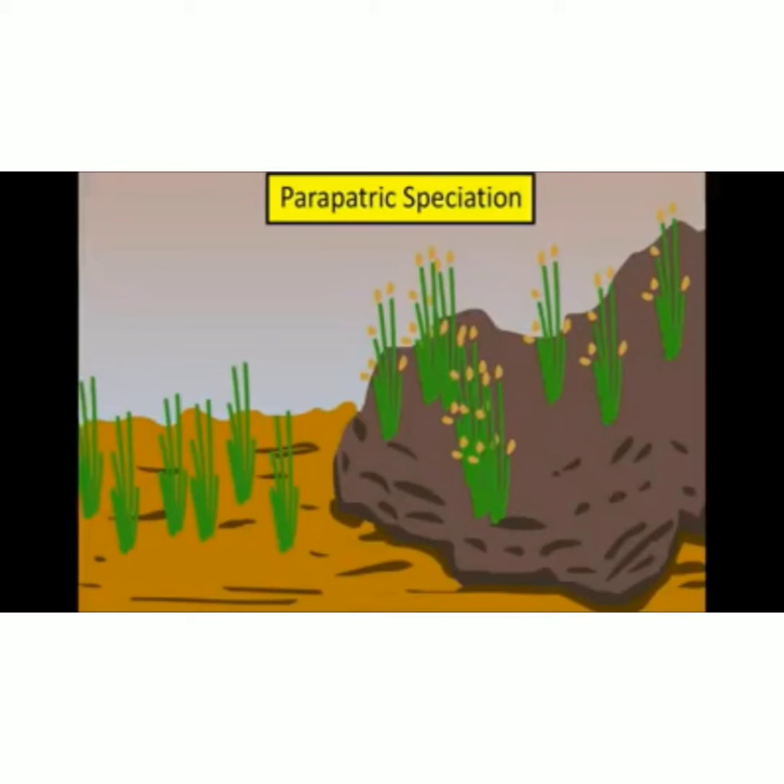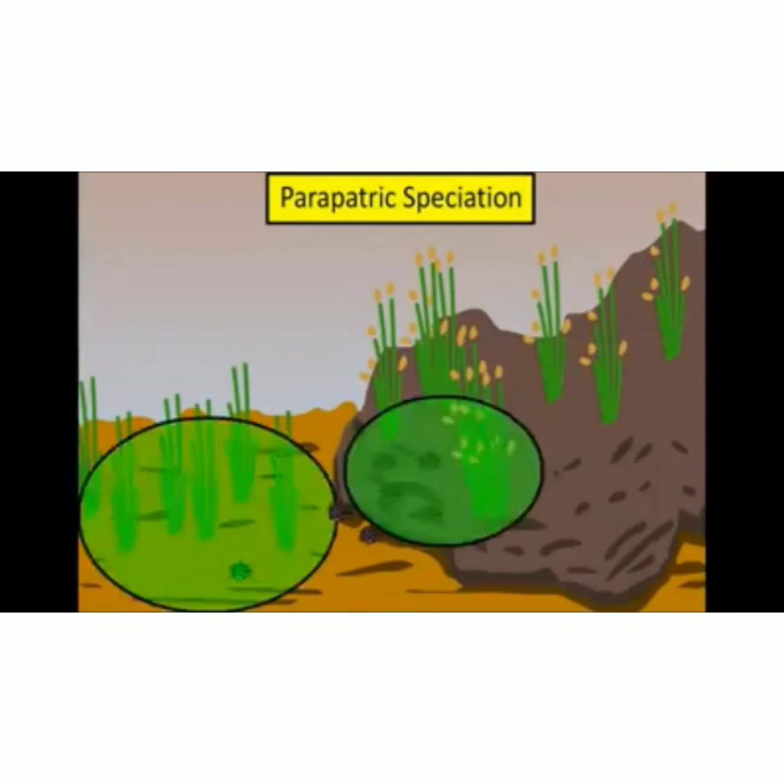In parapatric speciation, the new species evolves from a contiguous population. Parapatric speciation occurs when, suppose that a population initially existing in an area is equally well adapted, and that population started to expand into contiguous areas in which the environmental conditions are different.